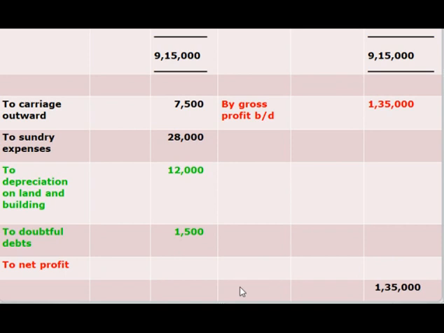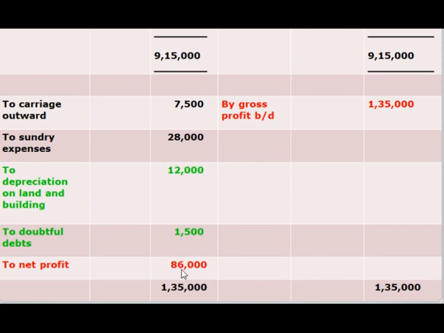And we have to balance the same amount in debit column also, which is 1,35,000. For the calculation of net profit, we have to subtract 7,500, 28,000, 12,000 and then 1,500 from 1,35,000, which gives you 86,000.